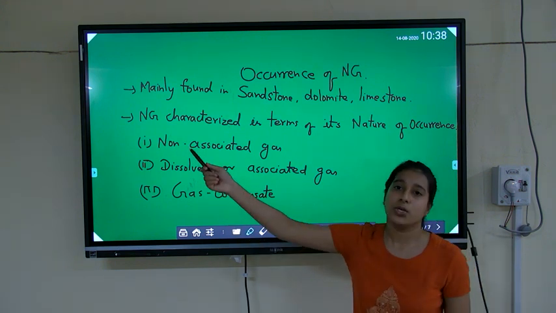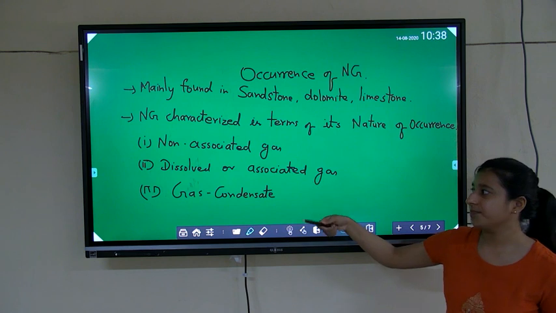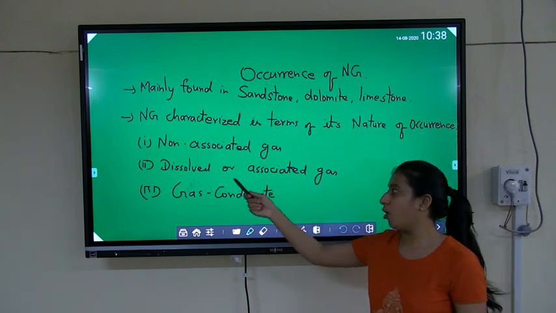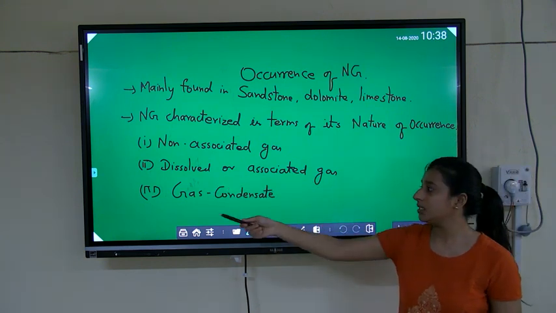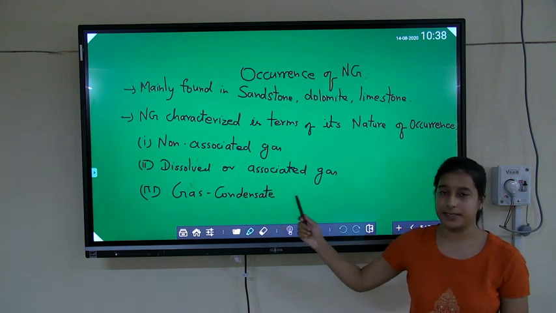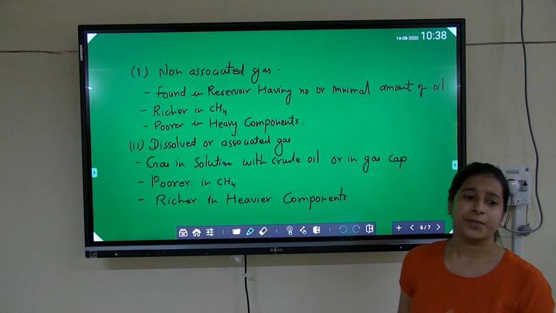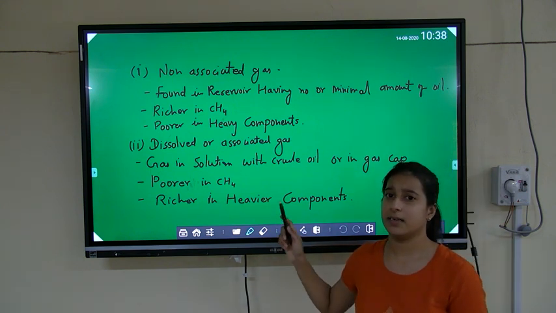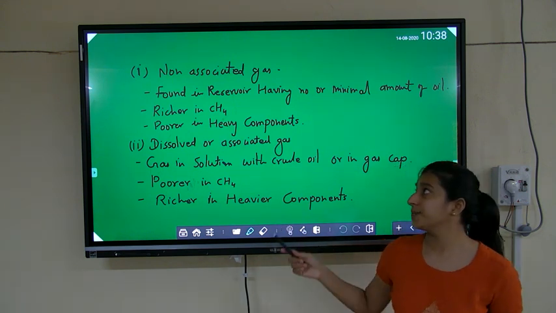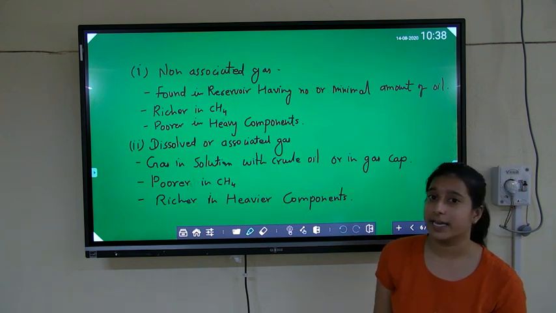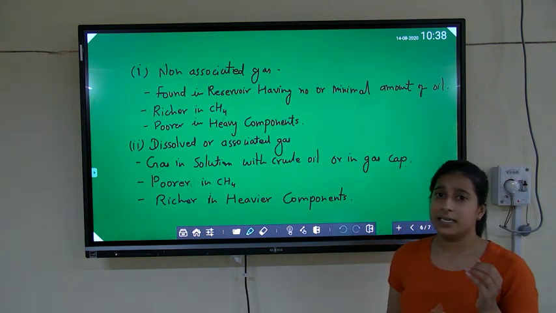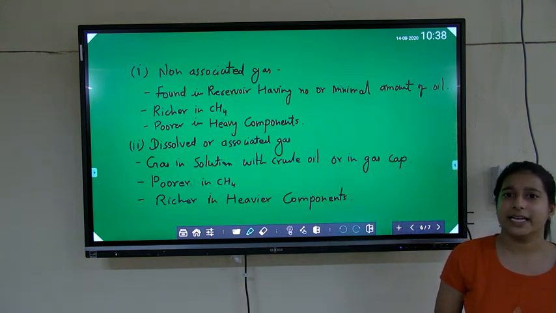The first one is non-associated gas. The second one is dissolved or associated gas. The third one is gas condensate. Now we will learn what these types of gases are. The first one is non-associated gas. This is the gas we find in gas reservoirs.